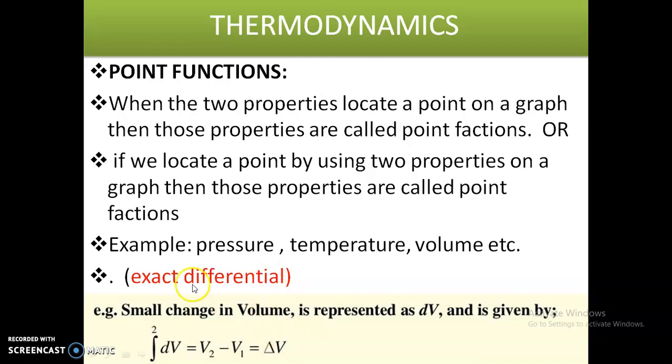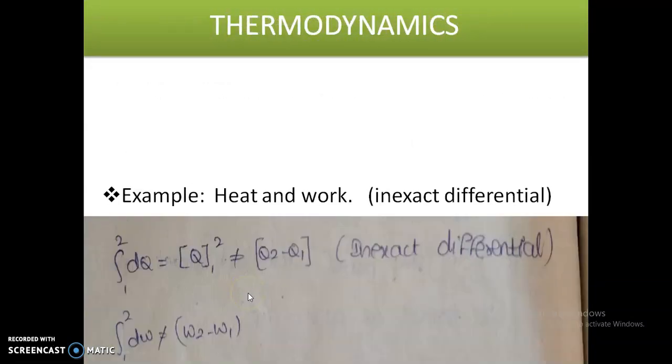Next we'll see path functions. What is a path function?